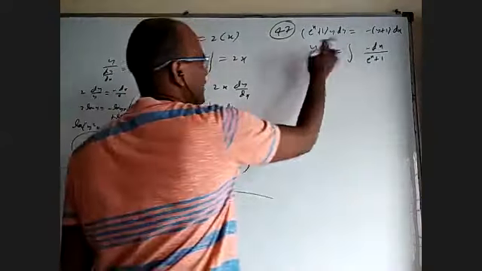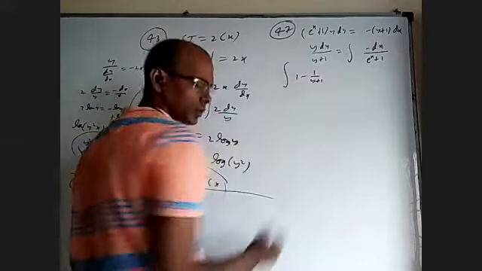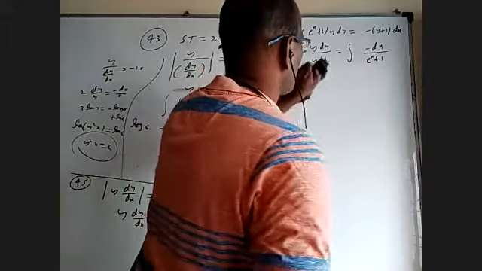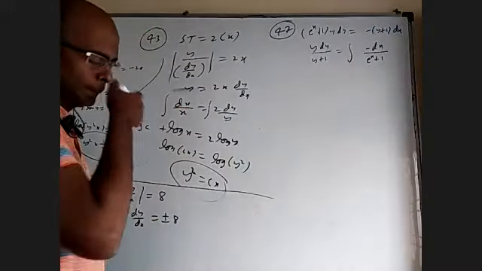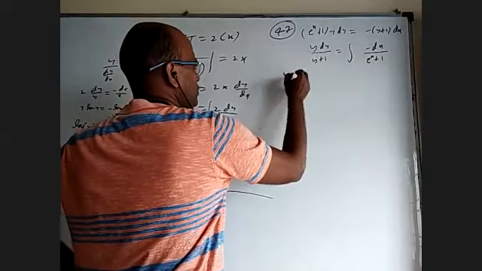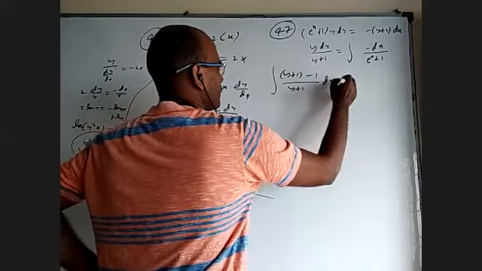Okay, this I can add 1 and subtract 1 and write 1 minus 1 by y plus 1. Let me write that step also for somebody at least. Okay, this I'm going to write y plus 1 minus 1 by y plus 1 integral dy.